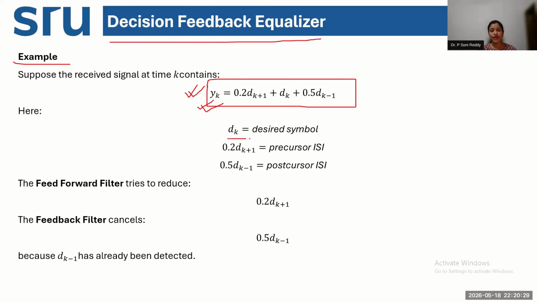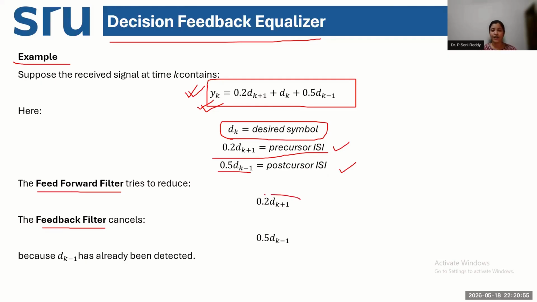So if dk is my present symbol that is being transmitted, then what is my future ISI symbol? The future ISI is because of the k plus 1 term. So k plus 1 is my future symbol and k minus 1 is my past symbol. The past symbol is handled by the feedback filter and the future symbol ISI is handled by the feed forward filter.